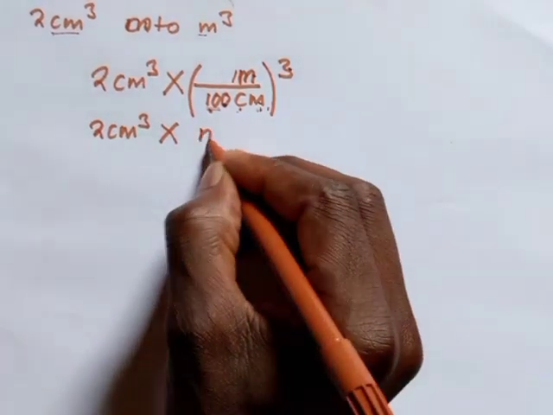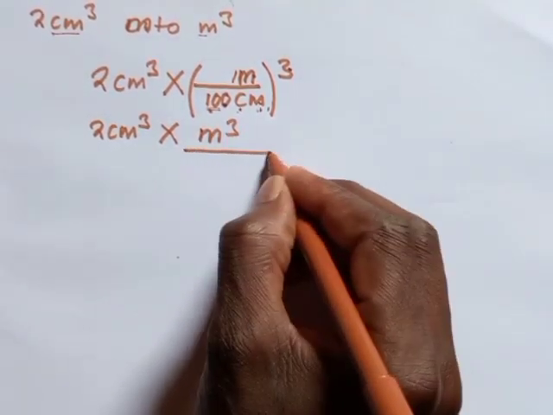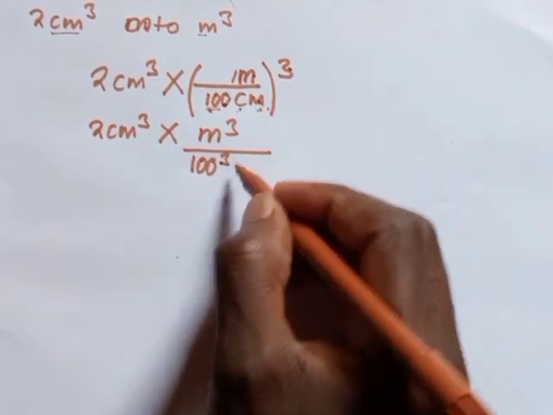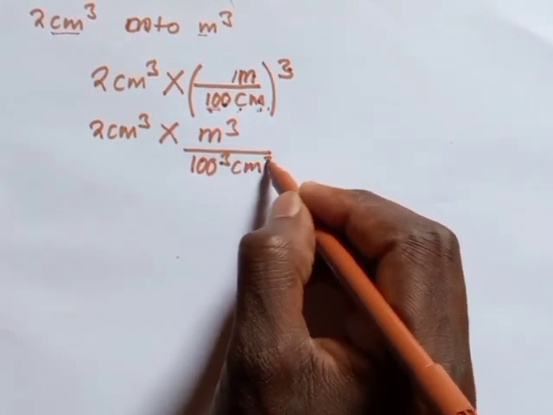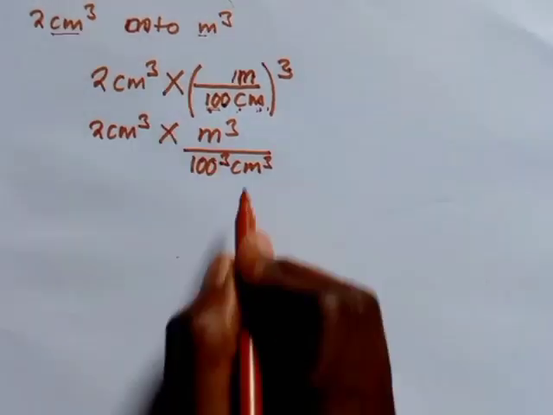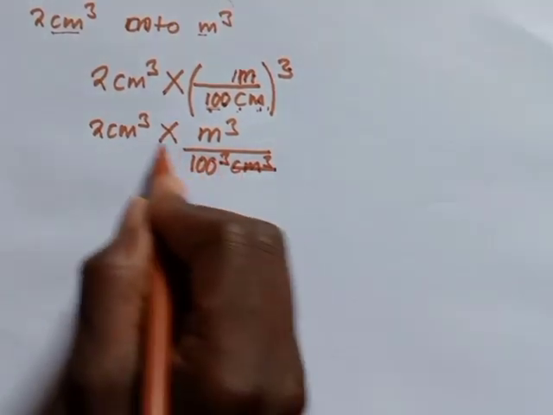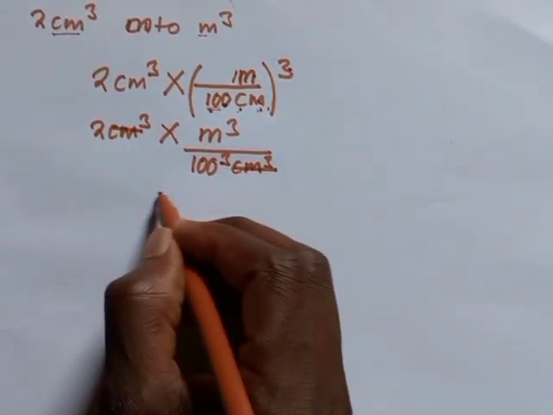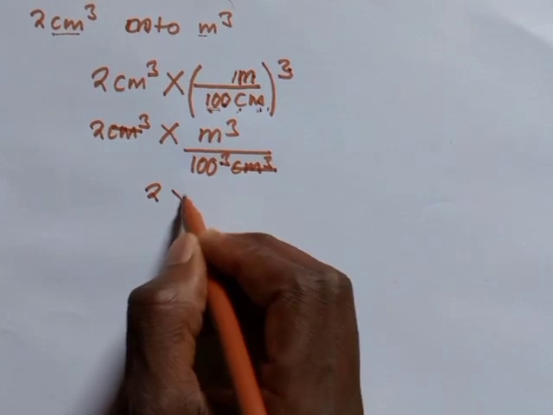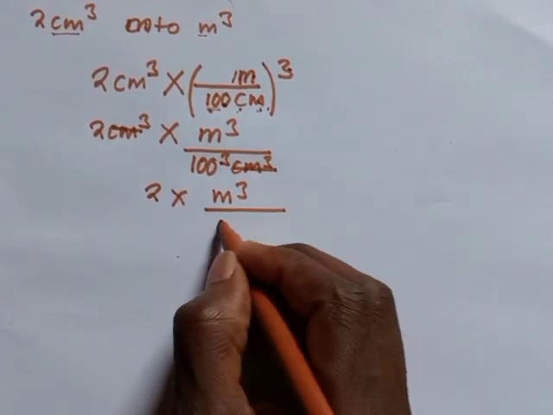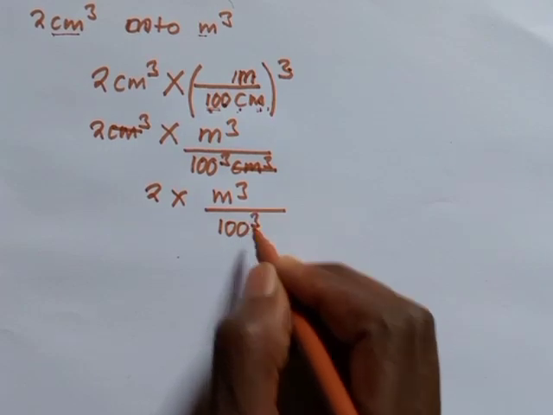So we are going to have cubic meter on top, divided by 100 raised to the power of 3, including centimeters. You must also make them be raised to the power of 3. This is to make sure that the cubic centimeter on this part and that one must be cancelled. Then your answer now has to be 2 multiplied by a cubic meter. You divide this by 100 to the power 3.